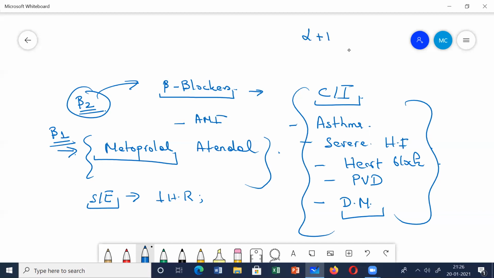Then you have the alpha plus beta blockers. They block both the alpha and beta receptors. That is, you have labetalol and carvedilol. So these drugs are also used.